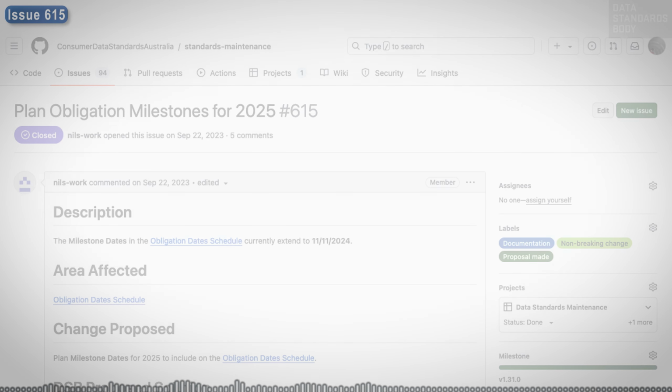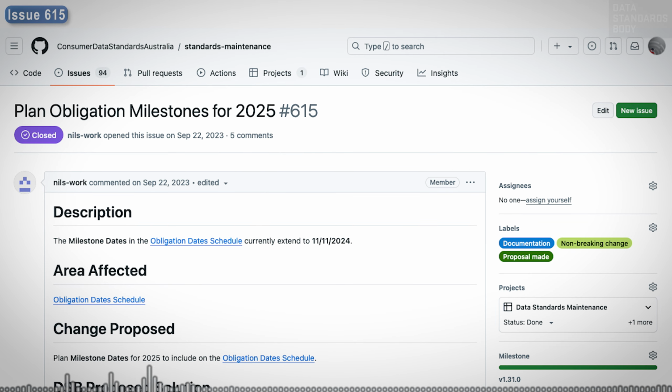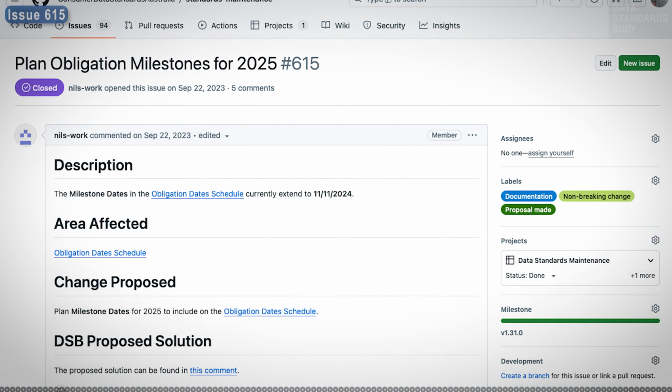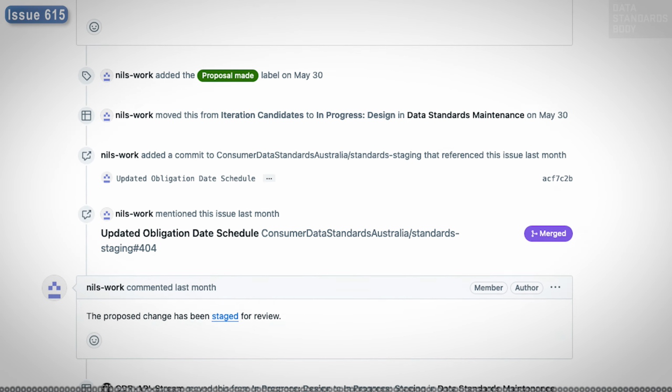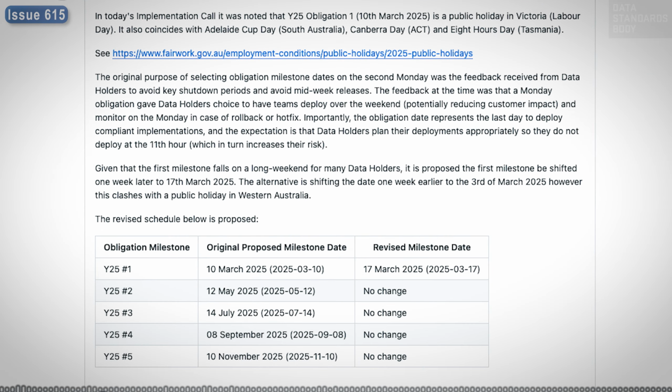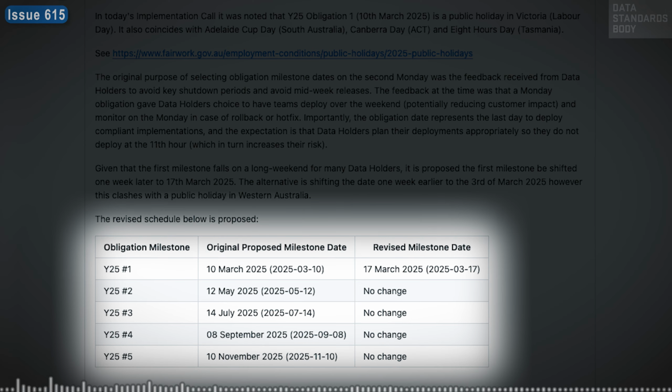Documentation. Issue 615, CDS Obligation Dates Schedule. The decision was to update the obligation dates schedule. The change was to remove dates prior to 2024 and to add dates for 2025.